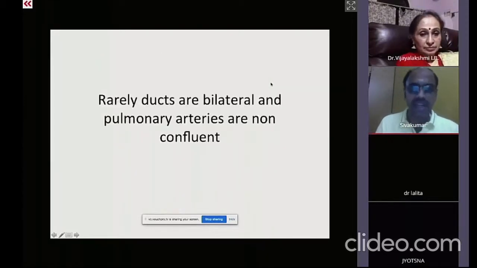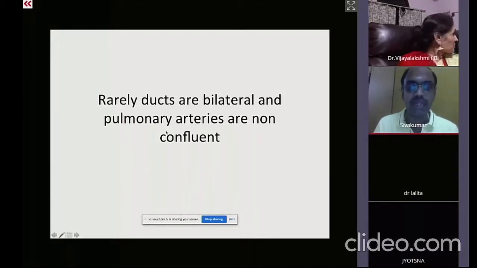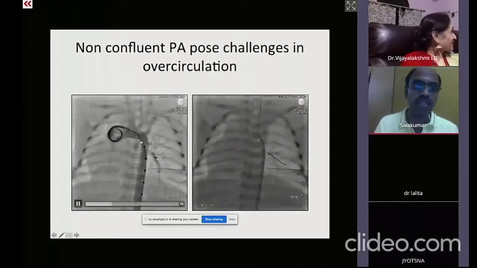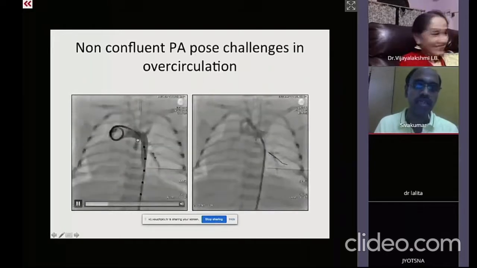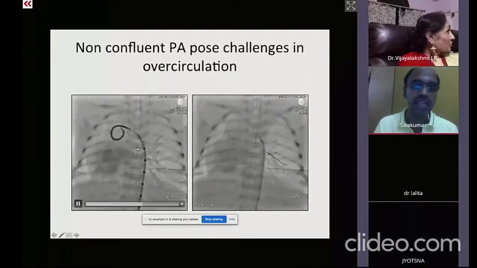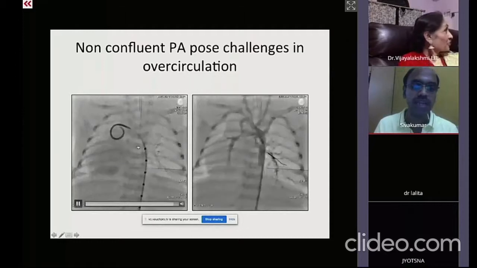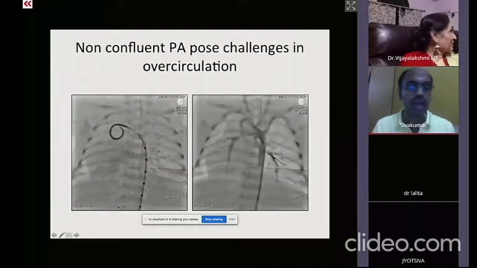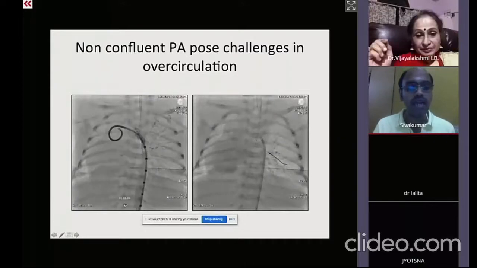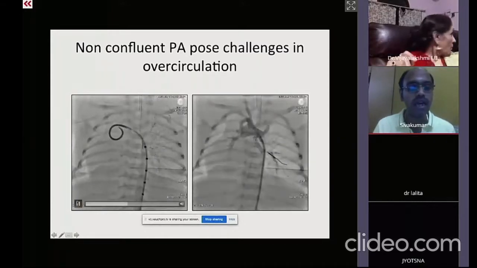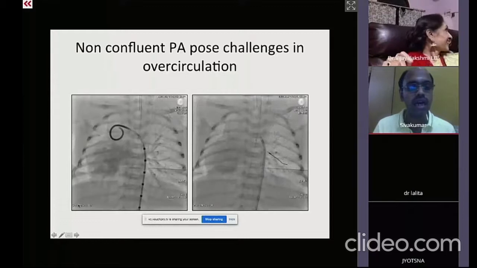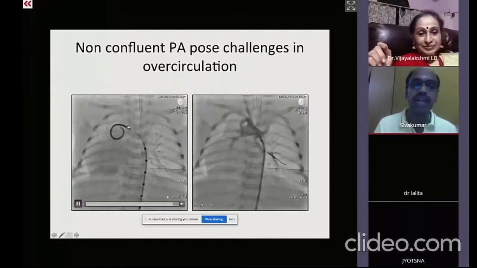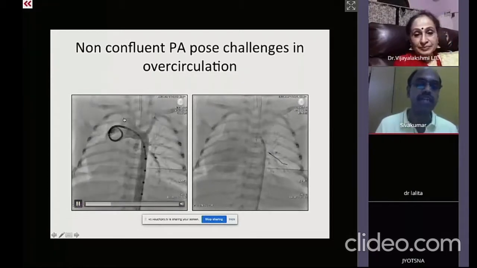Very, very rarely ductus can be bilateral, and in these cases pulmonary arteries are non-confluent. So this is an example of a left aortic arch. There is the left-sided ductus coming from the undersurface, a vertical duct coursing towards the left pulmonary artery, and you can appreciate the right-sided ductus is coming from the right innominate artery.